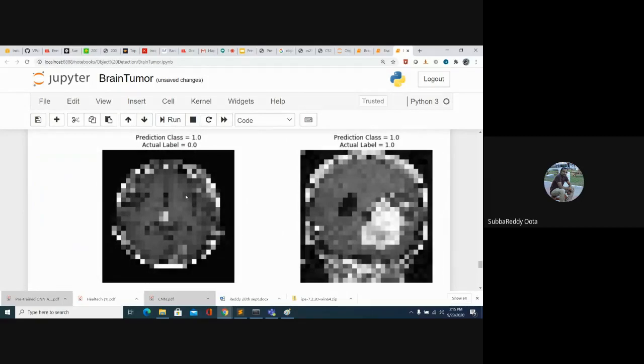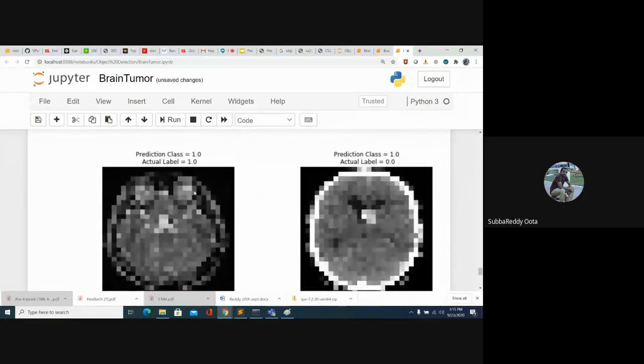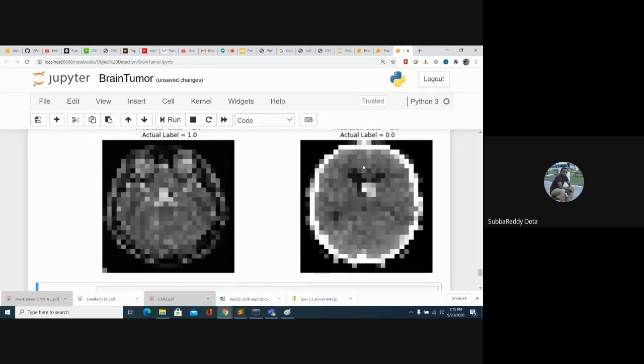This is like a display of the actual images. For this tumor image, the actual class is 0, but our model predicted 1. For this image, the actual label is 1, and the model predicted 1. For this image as well, actual is 1 and predicted 1. And here, actual is 0, but the model predicted 1.